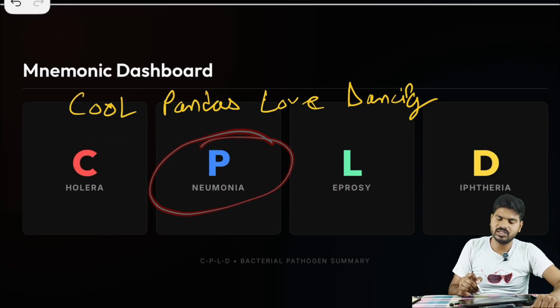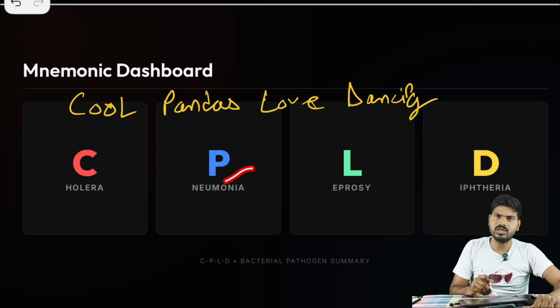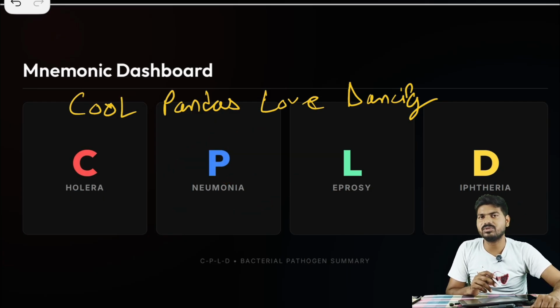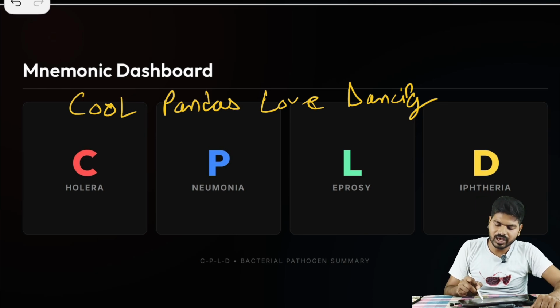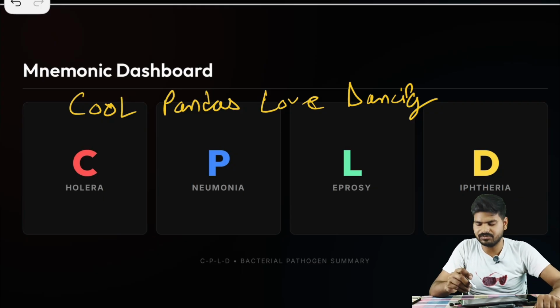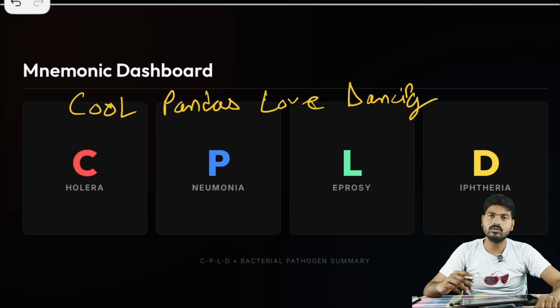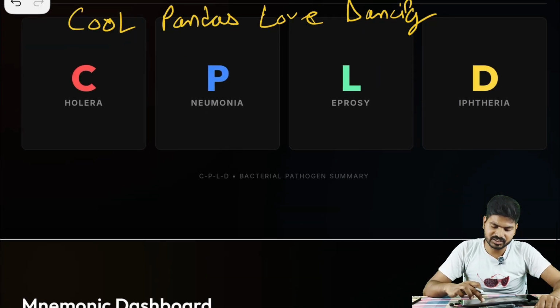P stands for pneumonia. Here P is silent in pneumonia. So this spelling is also asked multiple times in different examinations, especially in SSC. L stands for leprosy. कुष्ठ रोग कहते हैं ना, त्वचा का रोग, skin disease, leprosy. D stands for diphtheria.